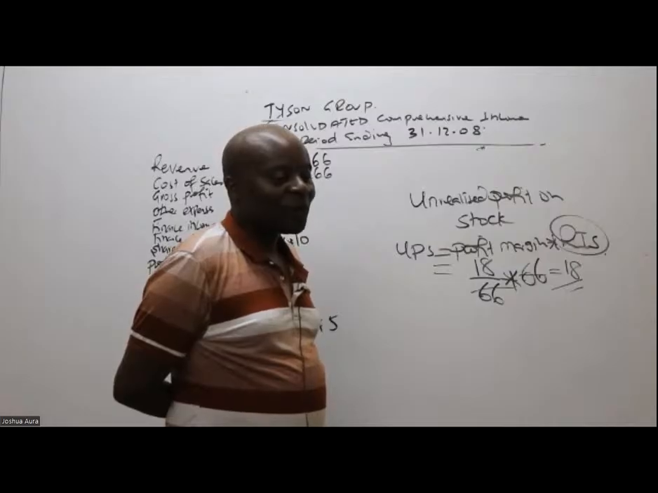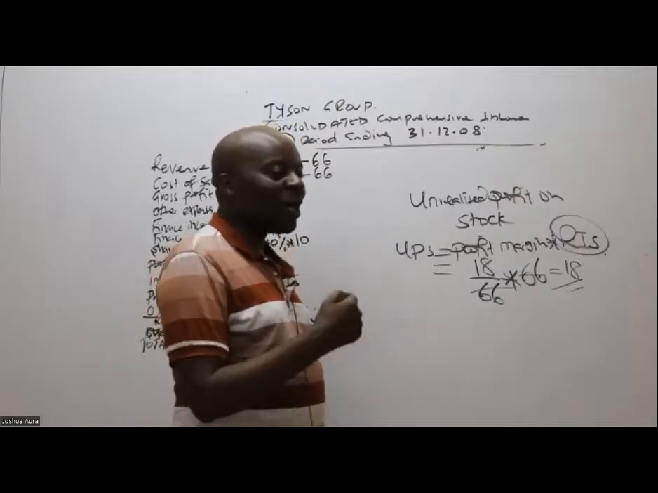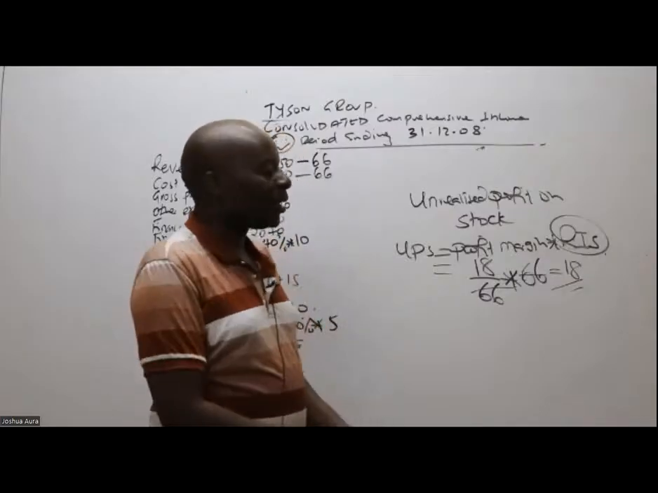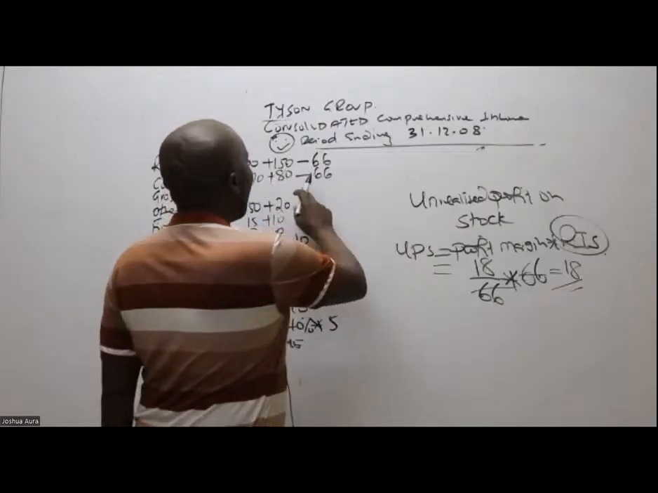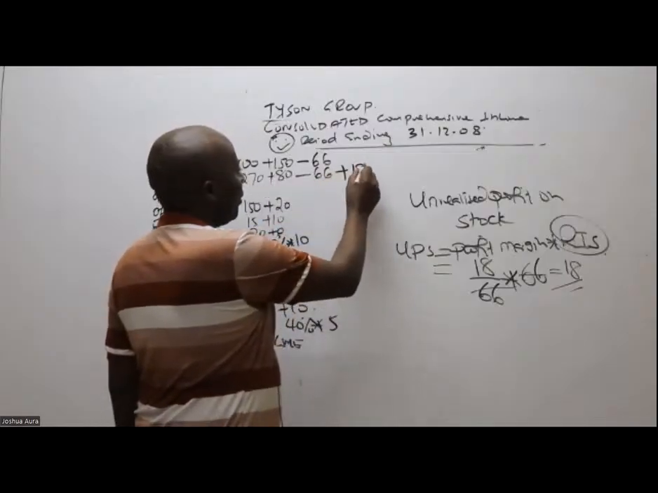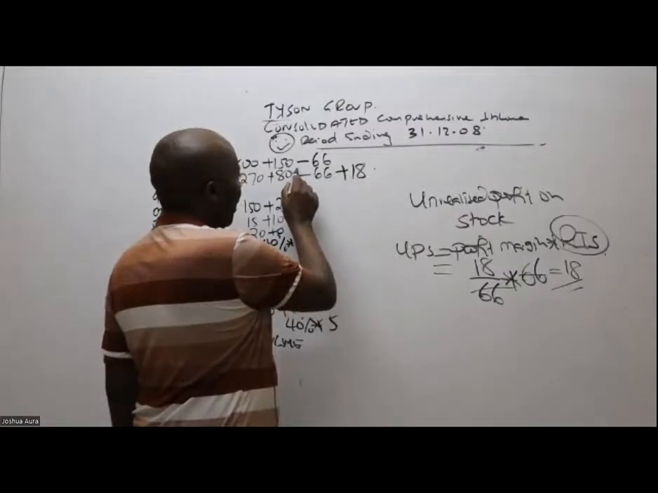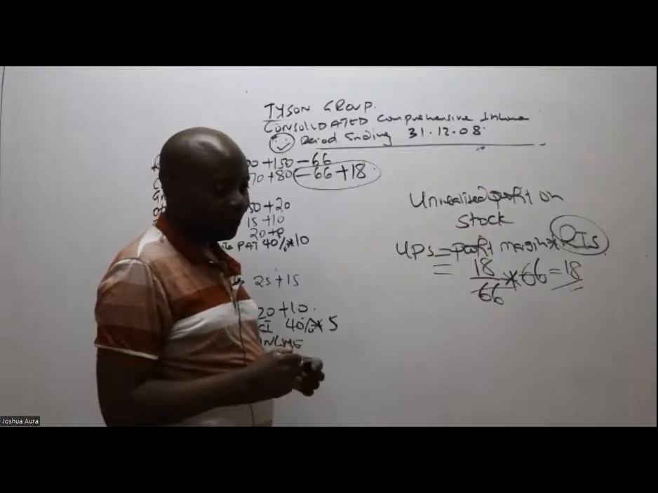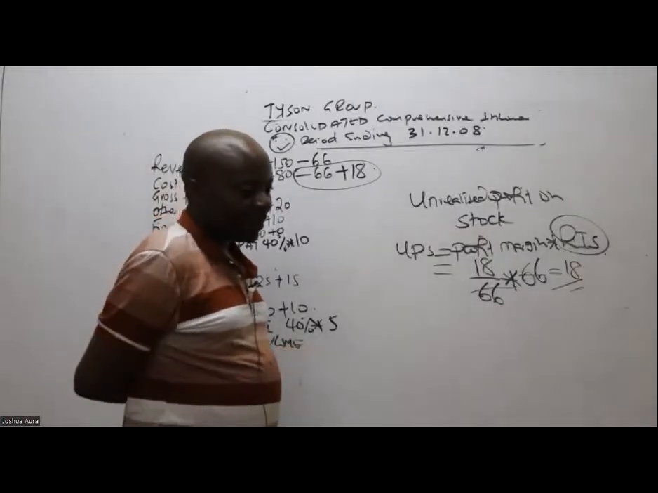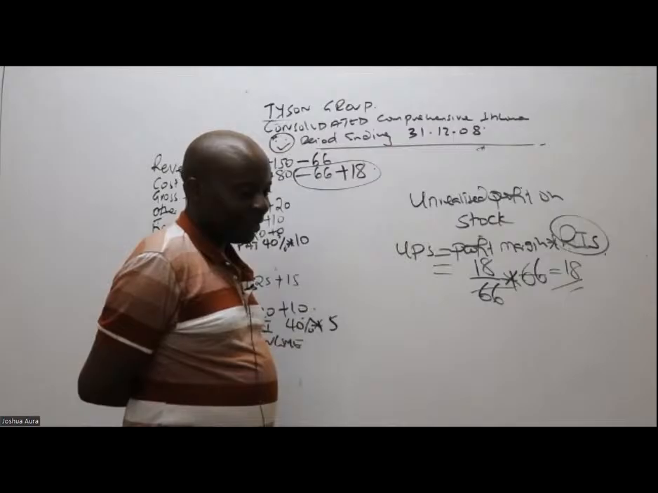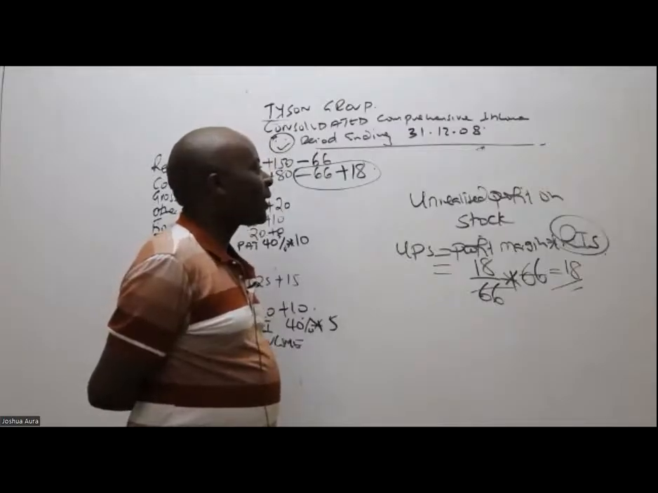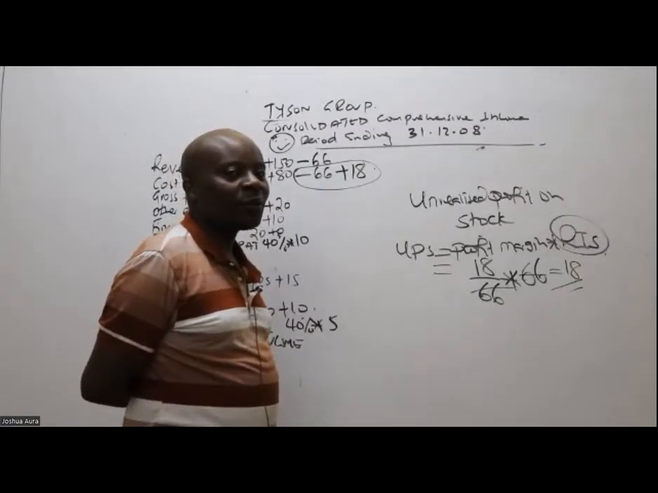Great. Cost of sales. What do I do with this UPS in the cost of sales? I can see what Mary is telling me, add it to cost of sales. Now, could you kindly combine these two, please? What is minus 66 plus 18? Minus 48, fine.